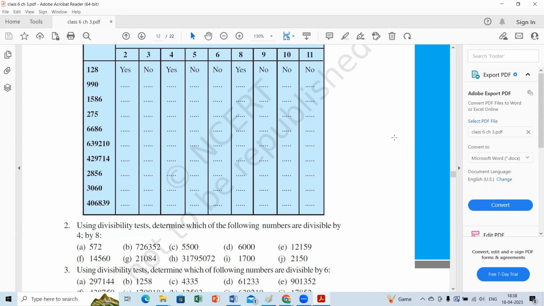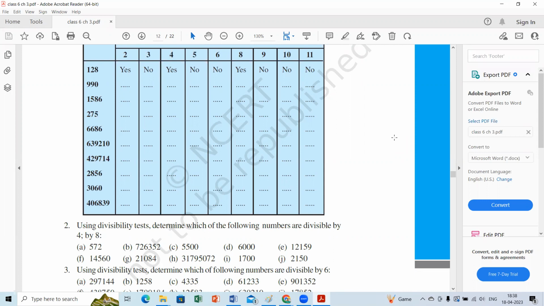The first is 2. The divisibility rule of 2 is that the units place must be an even number. Very good. What is the last digit in your given number? Ma'am, then 3. The divisibility rule of 3 is that the sum of the digits must be divisible by 3.